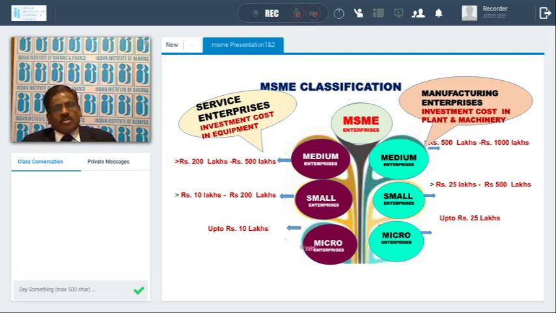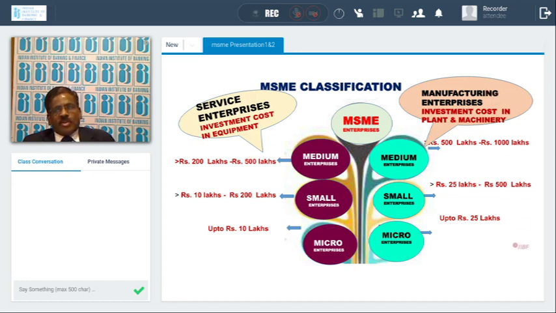Micro enterprises have an investment up to 10 lakh rupees. Small enterprises are more than 10 lakhs and up to 2 crores. Medium enterprises are above 2 crores and up to 5 crores. So these are the service enterprises.